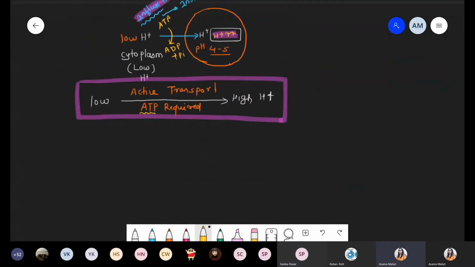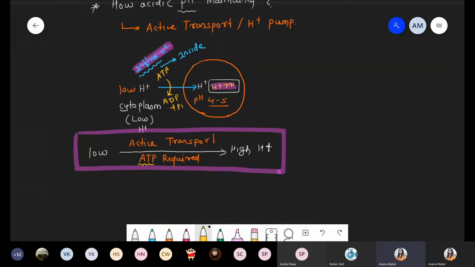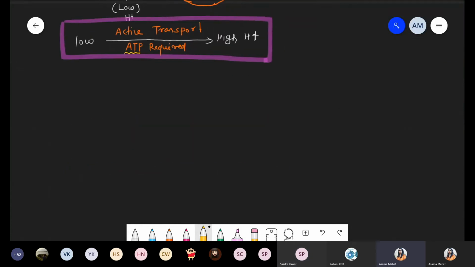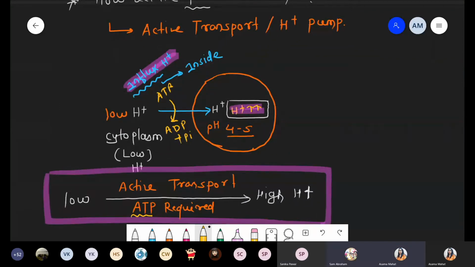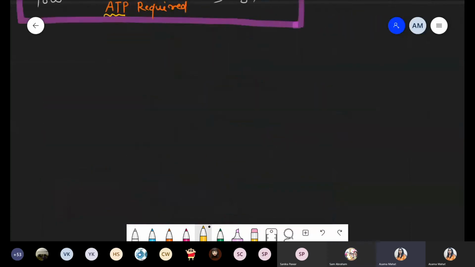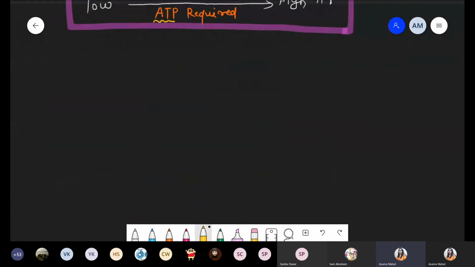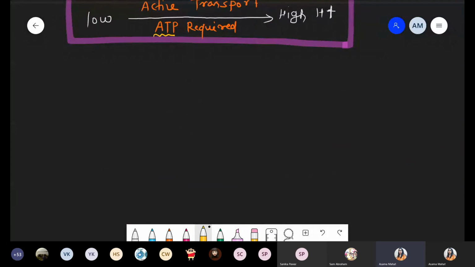Your writing part is over here. The influx, and after that ADP plus inorganic phosphate, Pi. I'll take that in detail, just wait. So we are talking about the active transport method.